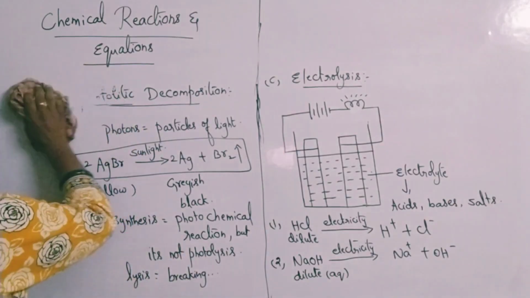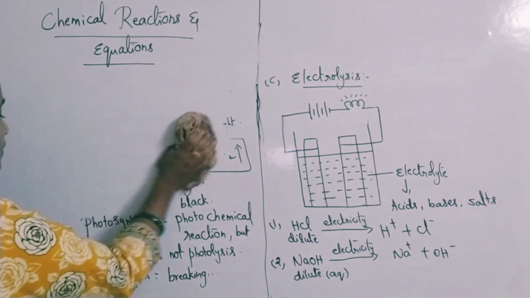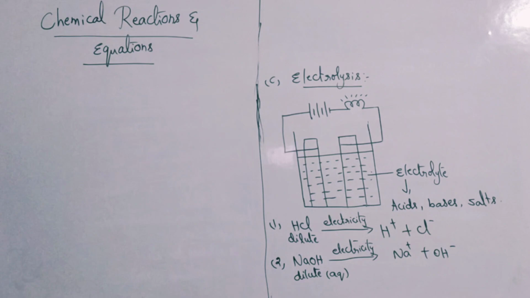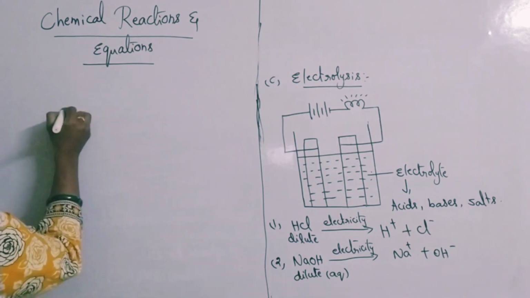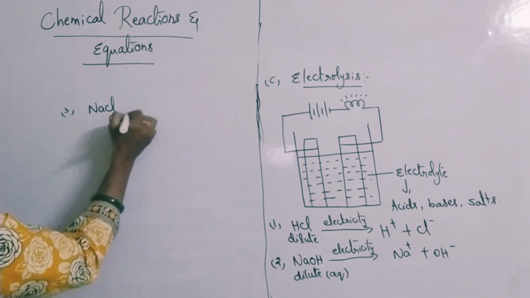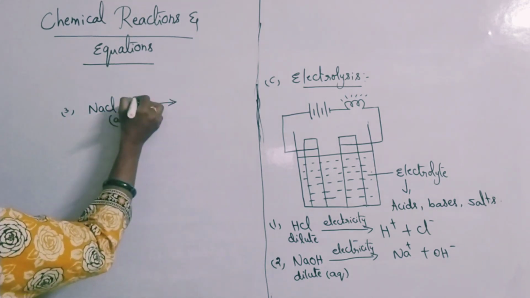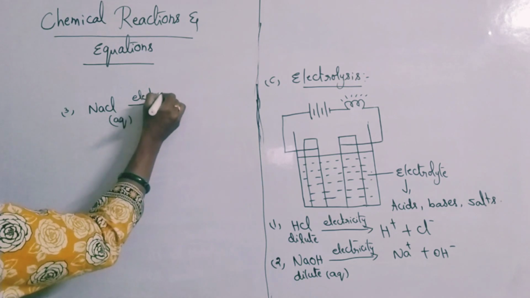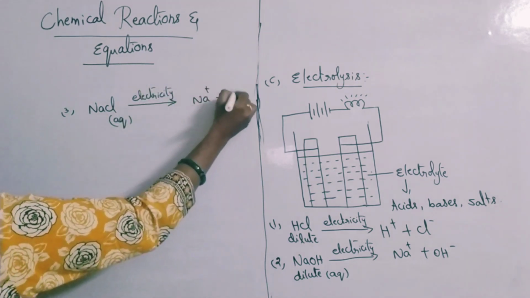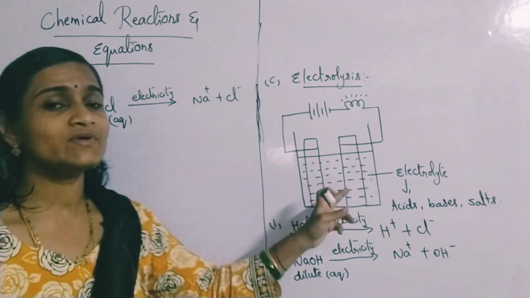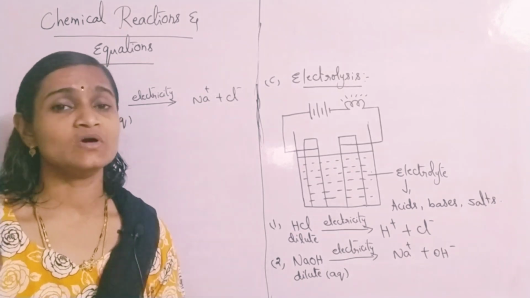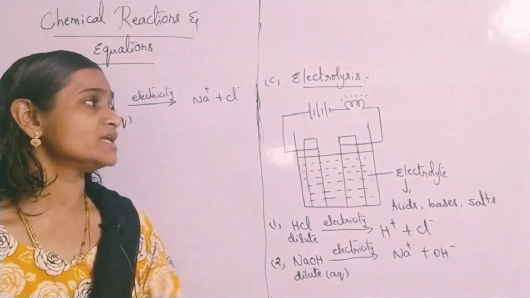Even if you take a salt like aqueous NaCl, on electrolysis you get Na plus and Cl minus ions. That means the electrolyte which is taken is getting decomposed into its respective ions, and that process you call as electrolysis.